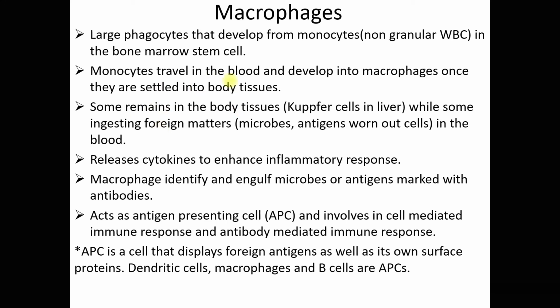So the macrophages that remain in the body tissues have specific names, depending on which body tissue they reside in. For example, Kupffer cells in the liver. So macrophages that reside in your liver are known as Kupffer cells, capital K, with double P. And the macrophages in your blood are simply called macrophages.